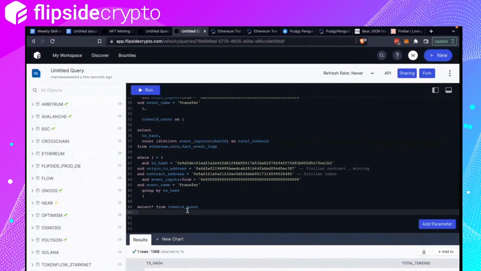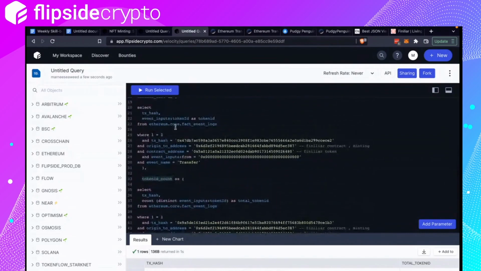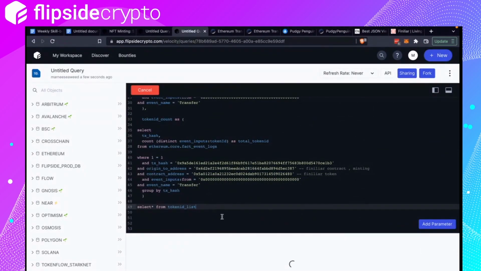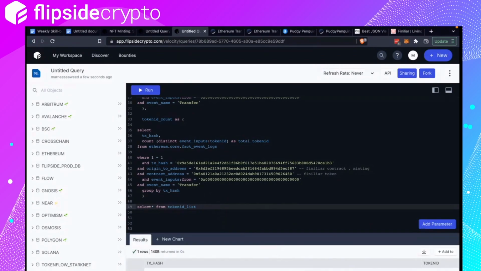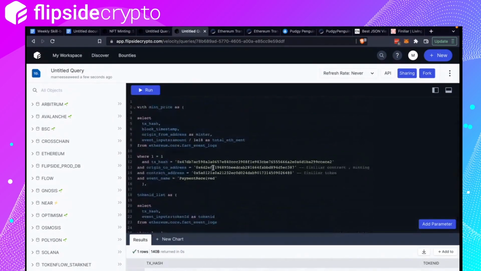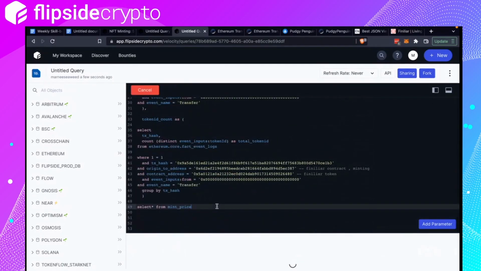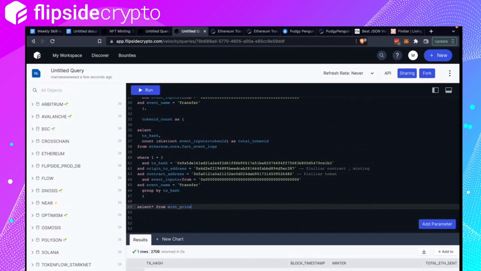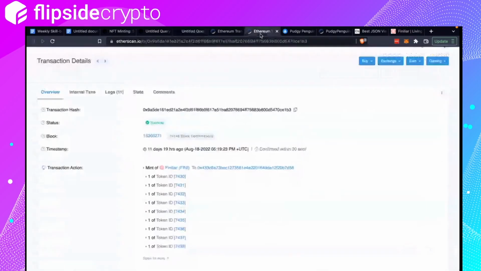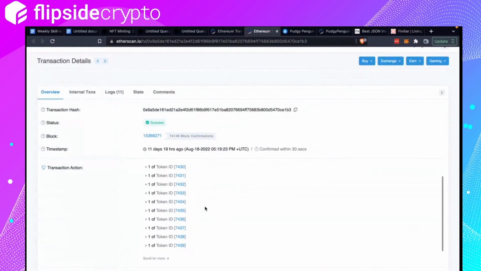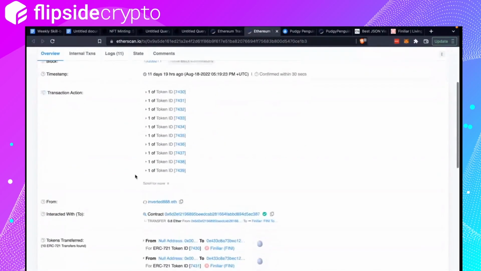What else? Token ID list. Yep, it tells us the token ID number. And then last but not least, the amount of ETH that was sent to the contract. 0.08. Okay, cool.